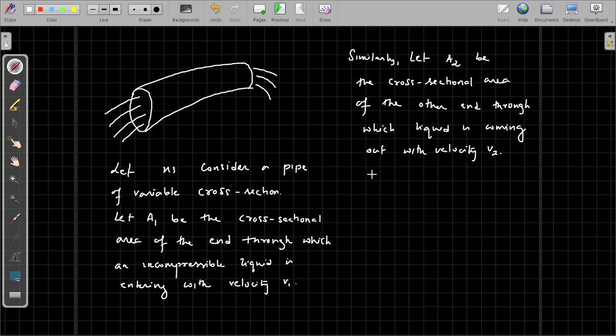As the liquid is incompressible, its density remains constant.